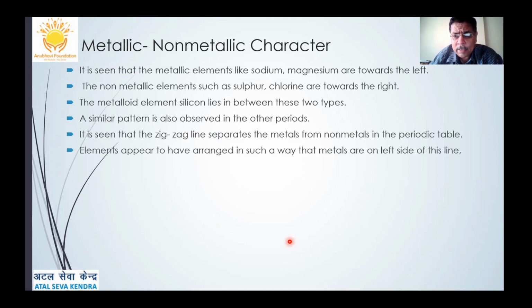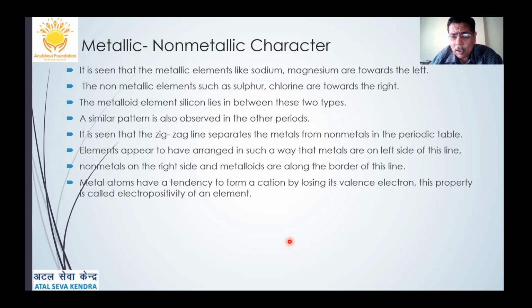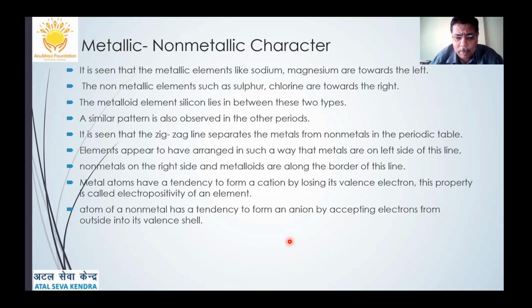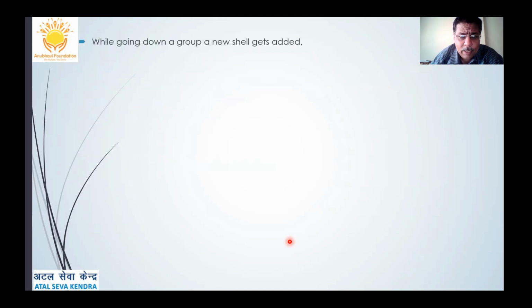There is a zigzag line which separates the metals from non-metals. Elements appear to be arranged in such a way that metals are on the left hand side, non-metals on the right hand side, and metalloids along the border of the zigzag line. Metal atoms have a tendency to form a cation by losing their valence electrons, and therefore they are electropositive elements. While non-metals have a tendency to gain electrons, therefore they form anions or negatively charged ions, and they are electronegative in nature.